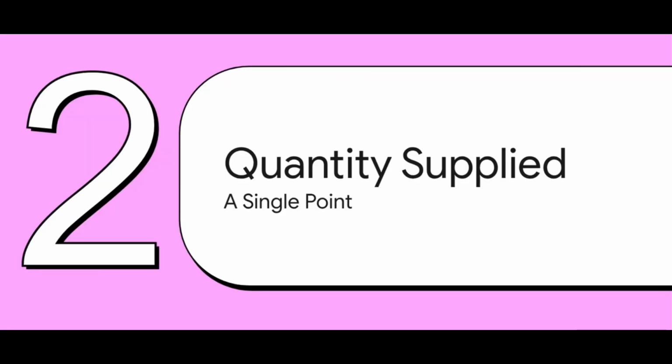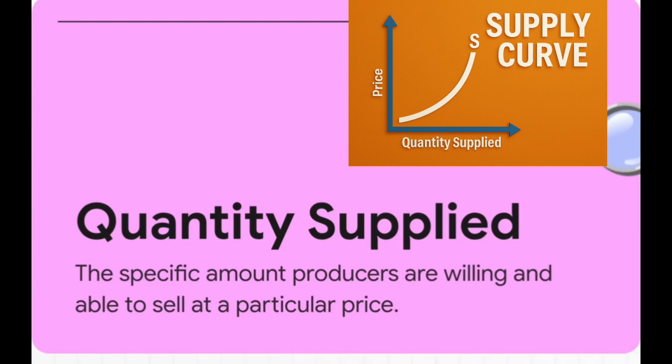Okay, so if supply is the whole game plan, what about a single play, a specific move in the game? Well, that brings us right to our second term, quantity supplied. So check out the definition for this one. Notice how the language has totally shifted? We went from different prices to a particular price. We're not talking about a broad relationship anymore. We're talking about a specific, concrete number tied to one exact price.